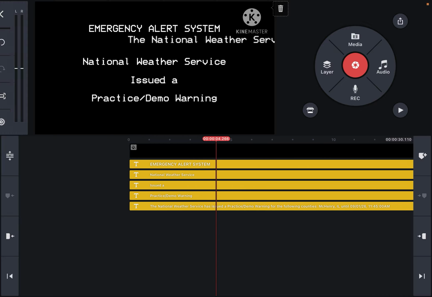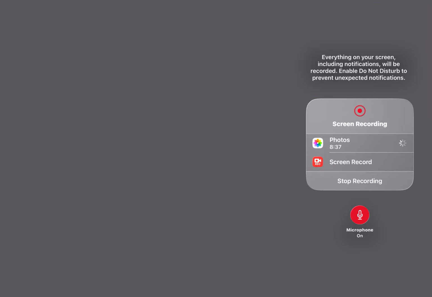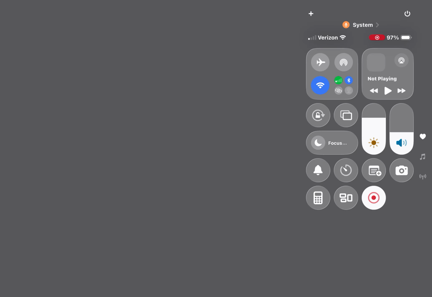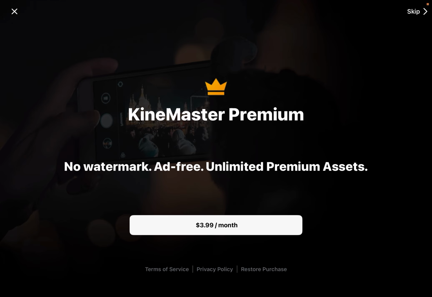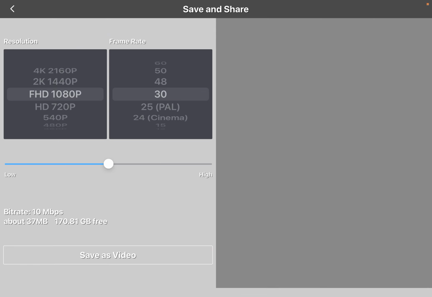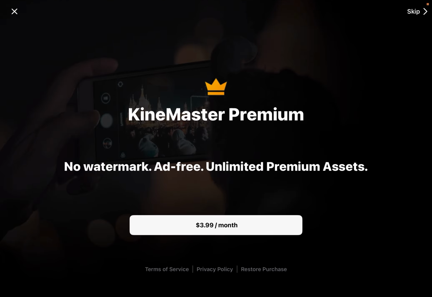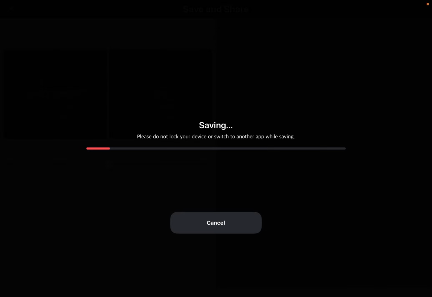Once you have the screen done, what you're going to do is export it. Save as video. And then it'll just save as a video, like this. So that's the font you want to use.